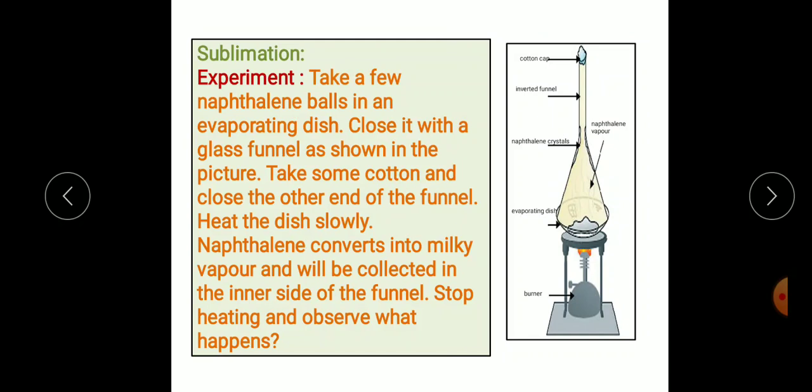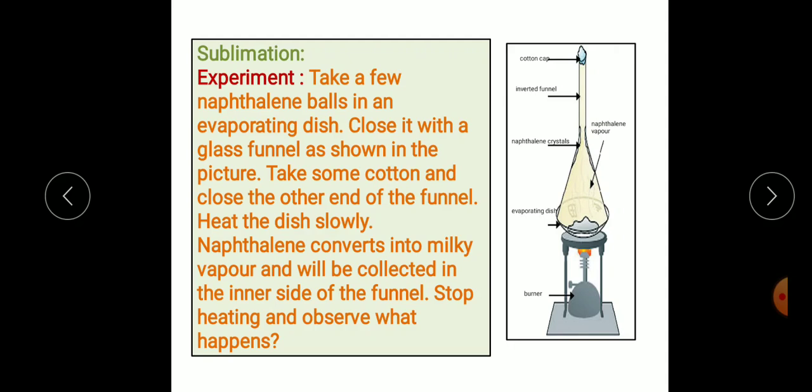Next is sublimation. What is sublimation? First of all, we do an experiment, students. Take a few naphthalene balls in an evaporating dish. Close it with a glass funnel as shown in the picture. Take some cotton and close the other end of the funnel with the cotton. Heat the dish slowly. Naphthalene balls convert into milky vapor and will be collected on the inner side of the funnel. Then stop heating and observe what happens.